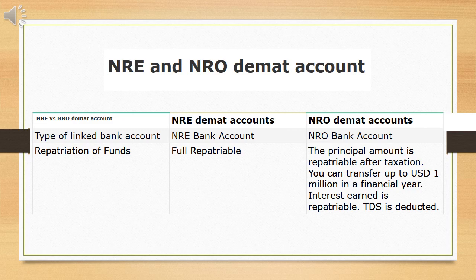There is a taxation issue. There is a restriction of $1 million in a year. And the NRE demat account can be linked with only an NRE bank account, and the NRO, that is non-resident ordinary demat account, can be linked with a non-resident ordinary bank account only.